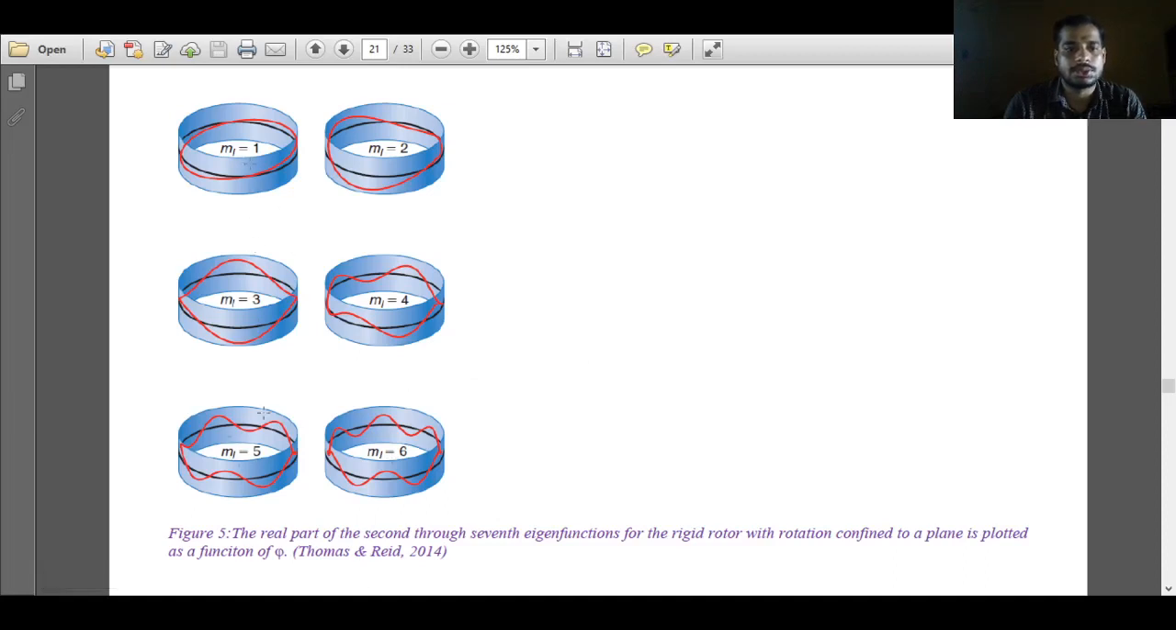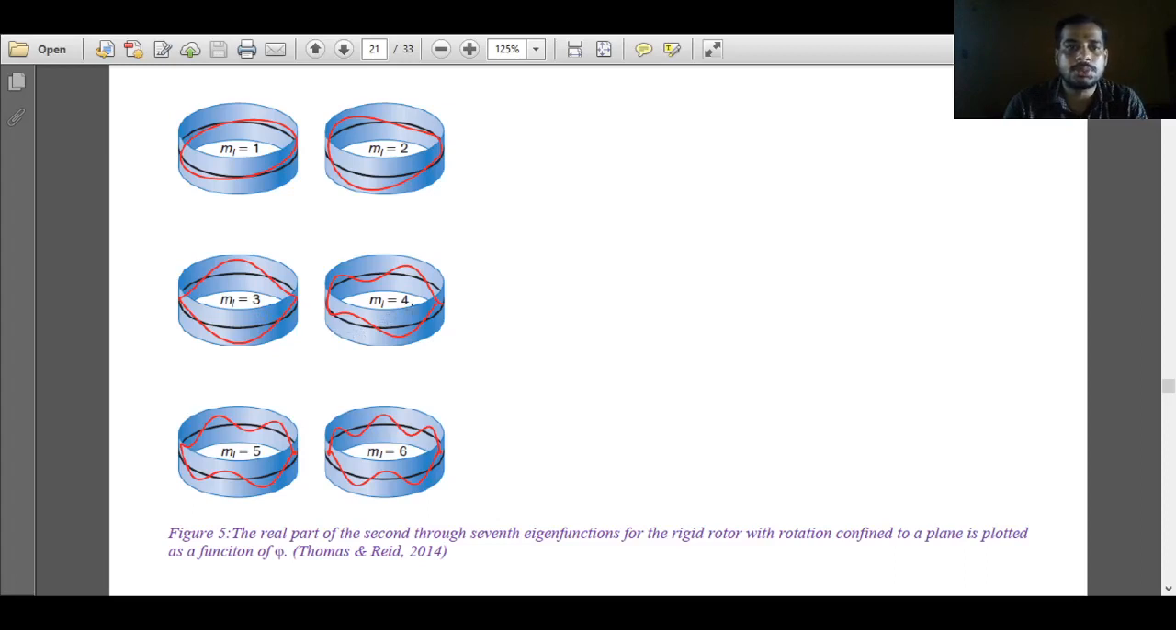Then the graph will look like the one given in figure 5. Now ml equal to 0 is not shown separately. ml equal to 0 will resemble this black circle, meaning there is no node. For ml equal to 0, the graph will resemble the black path, and there exists no node. For ml equal to 1, there exist two nodes, 1 and 2. For ml equal to 2, there exist 4 nodes, 1, 2, 3 and 4. For ml equal to 3, there will be 6 nodes.